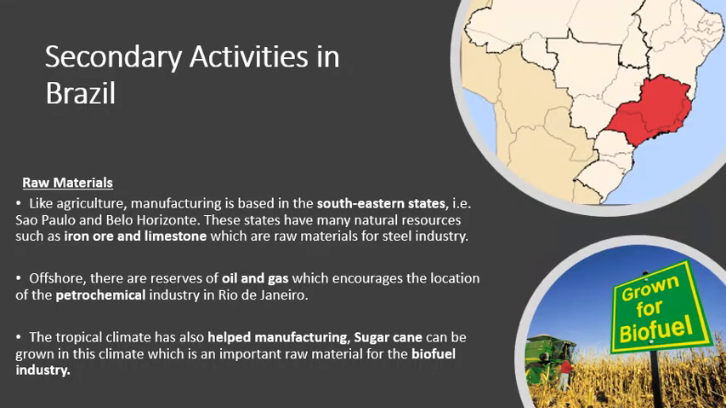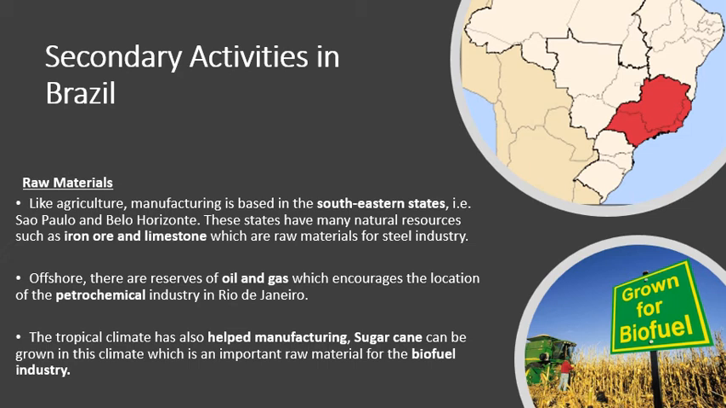If we dive right into it, folks, the first thing we're going to look at is raw materials and how raw materials help manufacturing in Brazil. The same as agriculture, manufacturing in Brazil is based in the southeastern states. If you look at your map there, the reddish area is where a lot of manufacturing takes place, and there's a number of reasons for this.